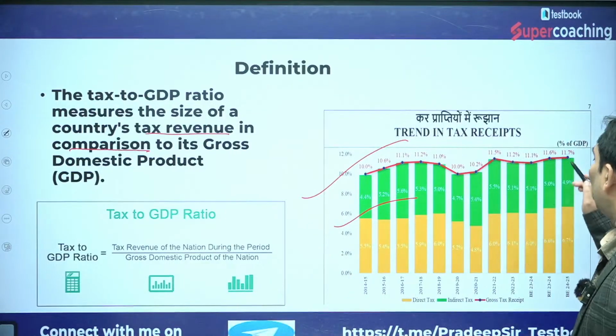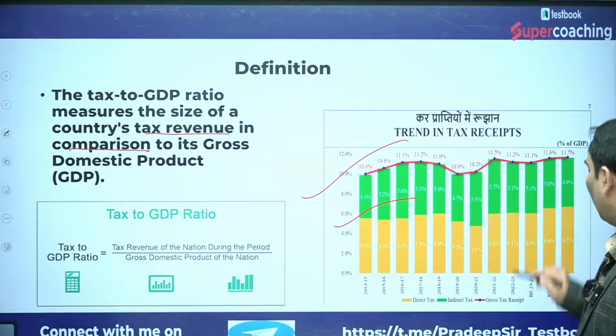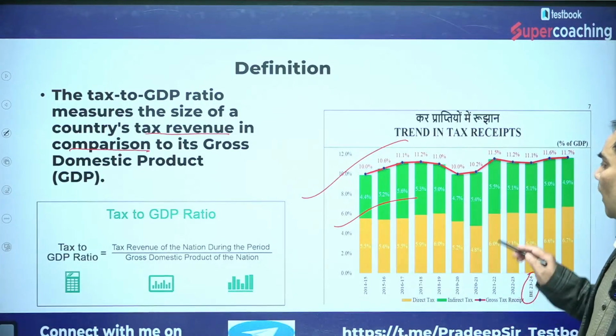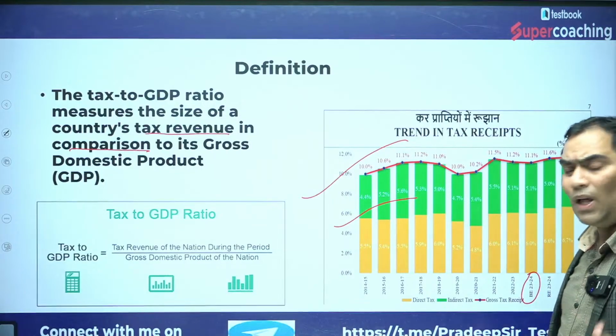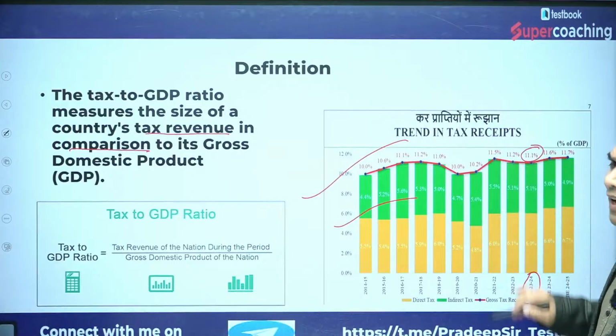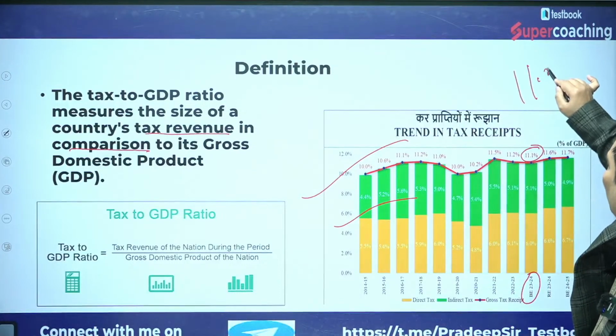In 2023-24, when we proposed the budget estimate, at that time the government was considering that it would be 11.21% only.